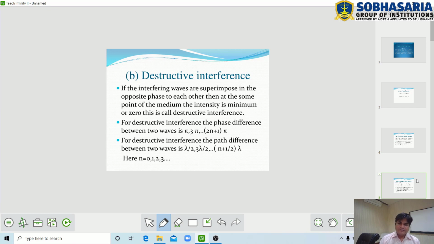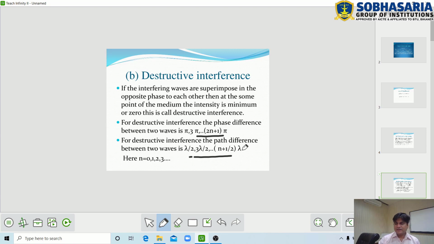For destructive interference, the phase difference between two waves is pi, 3 pi and (2n plus 1) pi. Here n is equal to 0, 1, 2, 3 and so on. Similarly, the path difference between two waves for destructive interference is lambda by 2, 3 lambda by 2 and (2n plus 1) lambda by 2. Here also n equals 0, 1, 2, 3 and so on. This is the destructive interference.